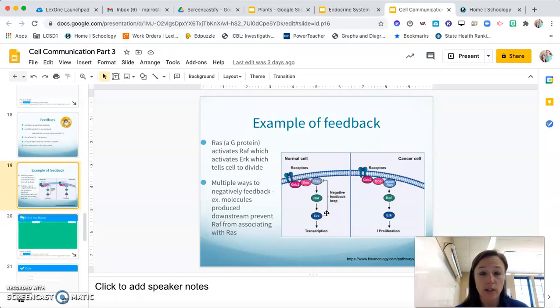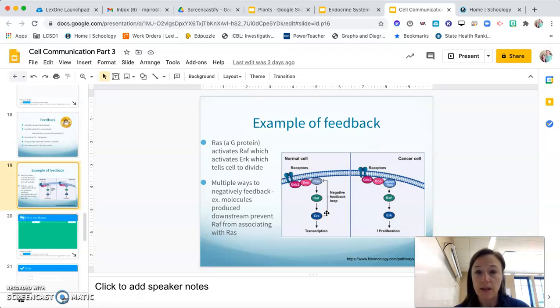So why is it important? It's important to regulate because we need that response when we need it. Otherwise it could lead to disease or death. But we don't want to do that response if we don't need to, because that could be dangerous or at the very least wasteful as far as energy goes. So that is why we want to be able to regulate that, and we use feedback loops to do that.